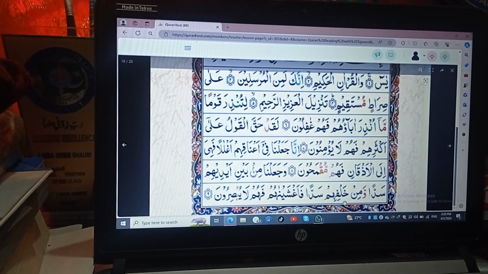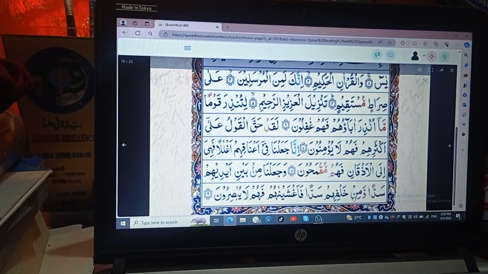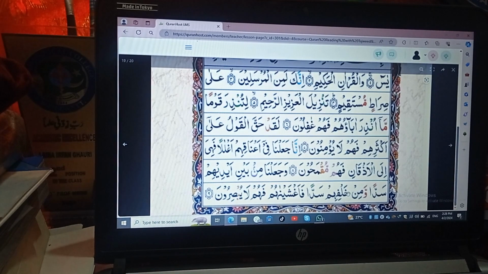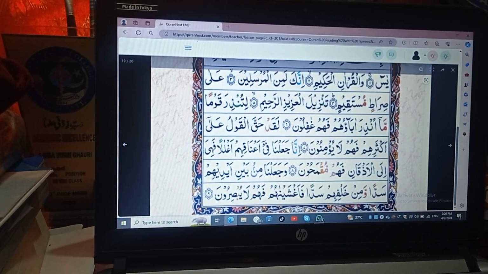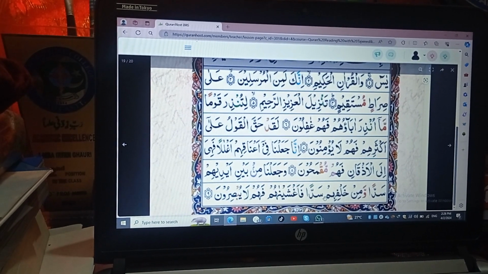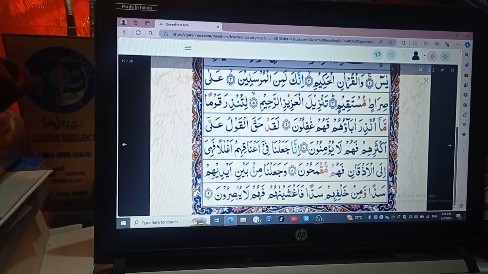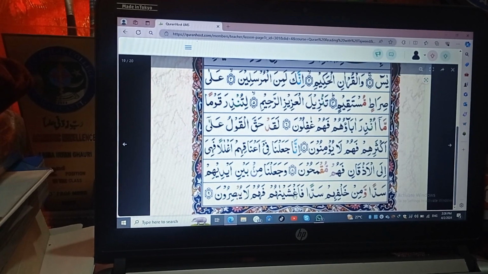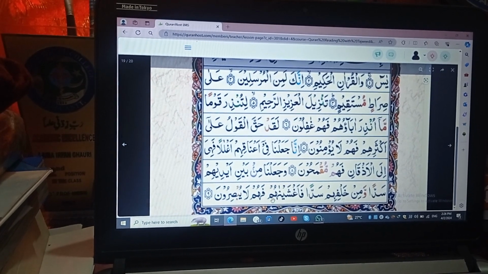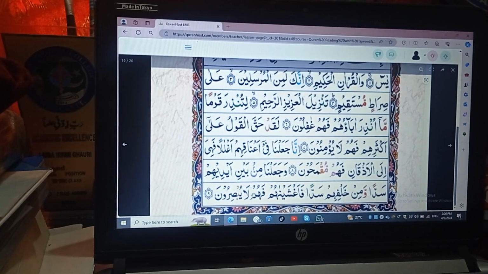We can also see there is a noon sakin here, but whenever there is a noon sakin and it is followed by any of the 29 letters of Arabic, there is some kind of rule present here, and we will discuss it later. We are simply discussing the rule of sukoon. Then waw has a sukoon sign on it, and we have to read it by joining with the previous letter, like aw. Then meem also has a sukoon sign on it, and we have to read it like hum. Simply, we have to follow the rule of sukoon.